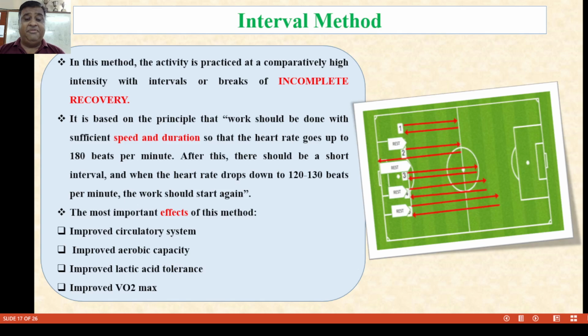The effects of these methods are that they improve the circulatory system, improve aerobic capacity, improve lactic acid tolerance, and also improve VO2 max.